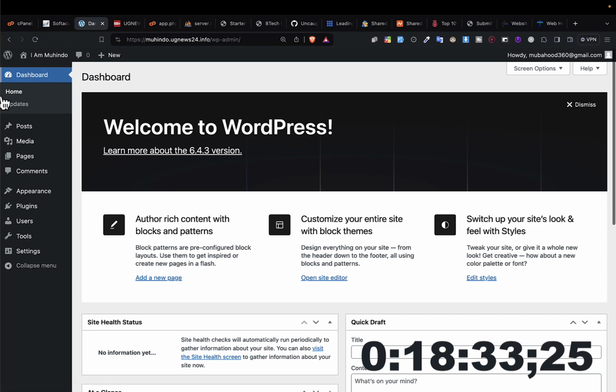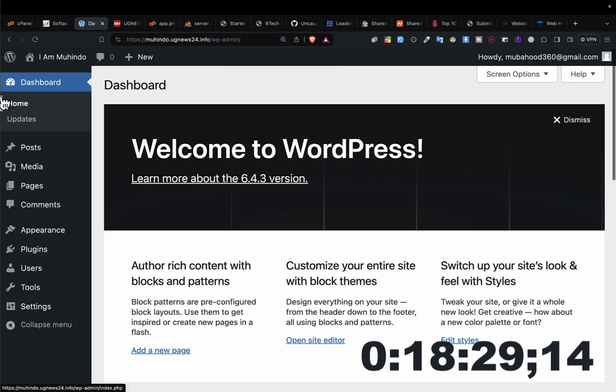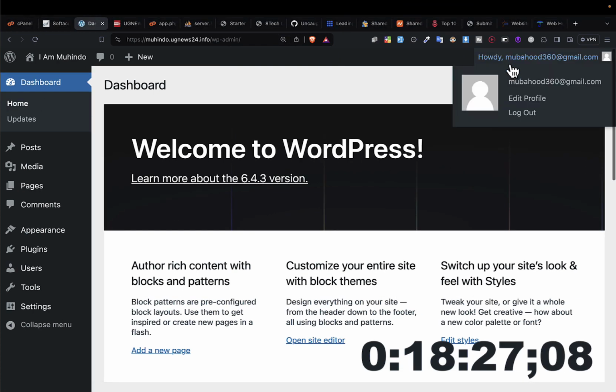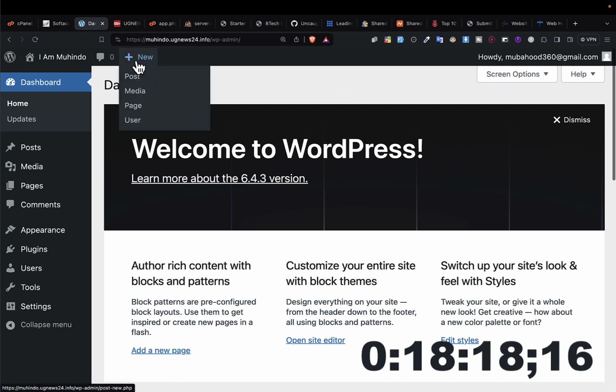Okay, let us look at the navigation. The navigation of WordPress is very simple, clear, and straightforward. The first navigation is here, where you can change your username and password in this corner. Then another thing, here we have a button of new.